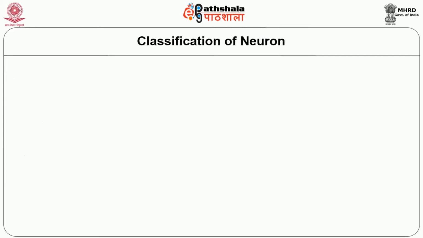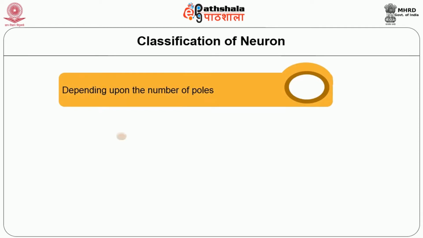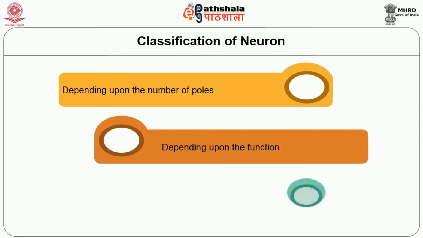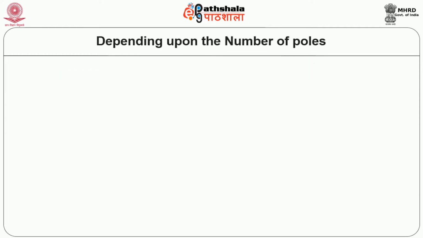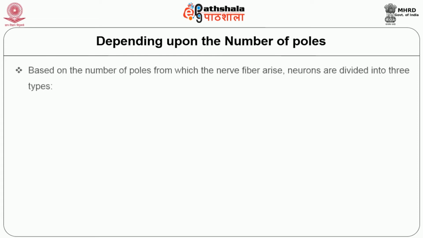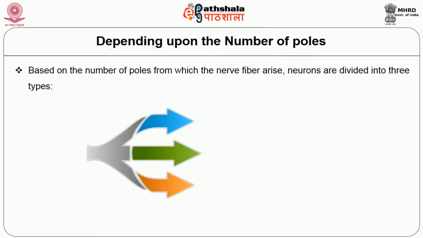Now, let us see about the classification of neurons. Neurons are classified by three different methods: depending upon the number of poles, depending upon the function, and depending upon the length of the axon. First, let us see about classification depending upon the number of poles. Based on the number of poles from which the nerve fiber arises, neurons are again divided into three types: unipolar neurons, bipolar neurons and multipolar neurons.